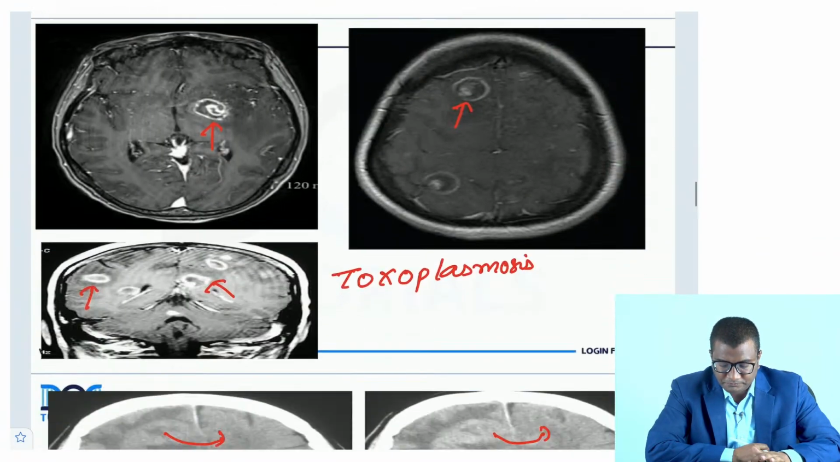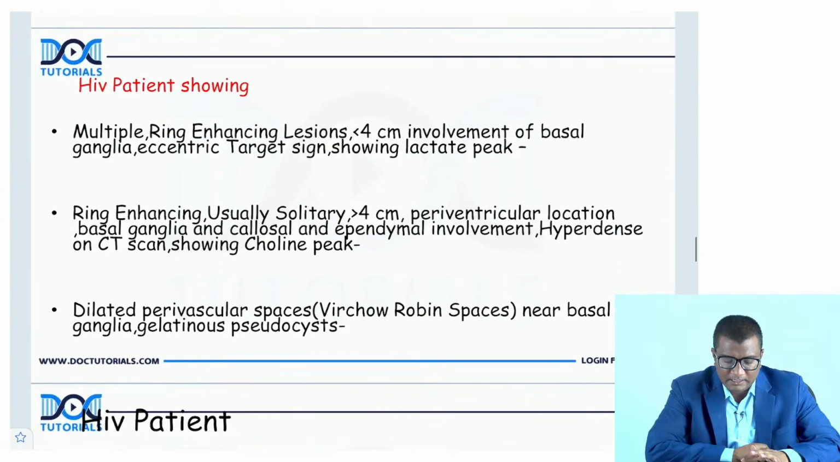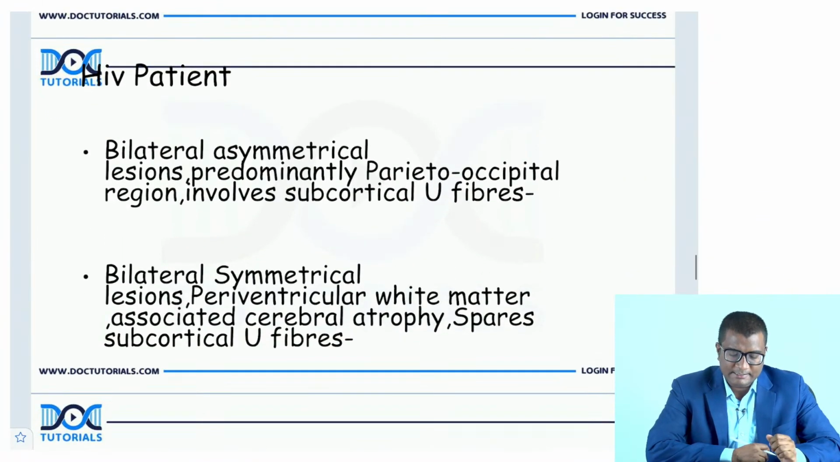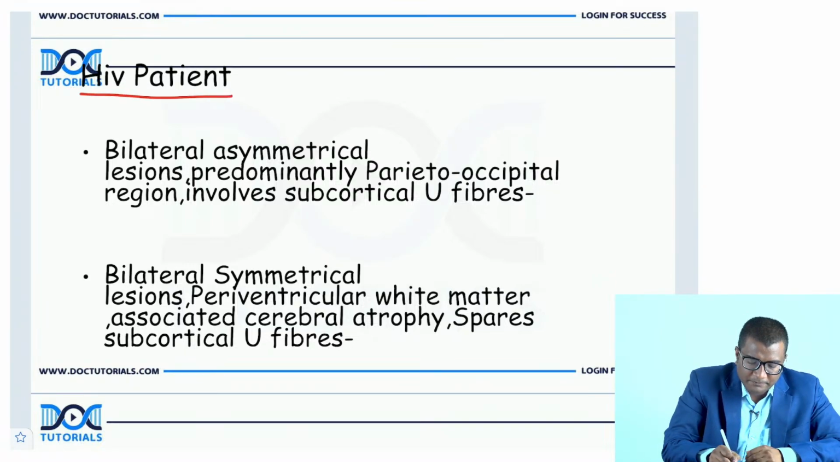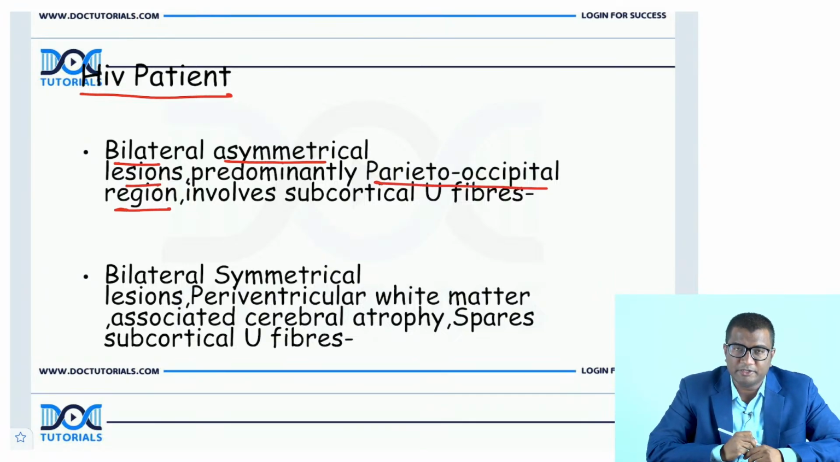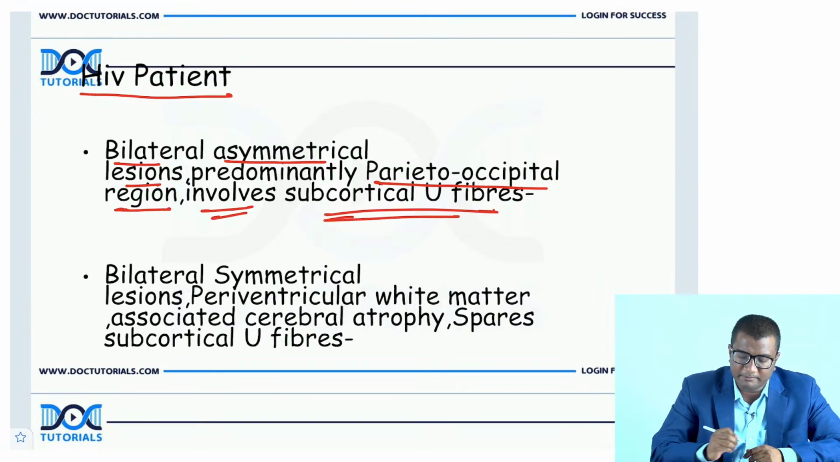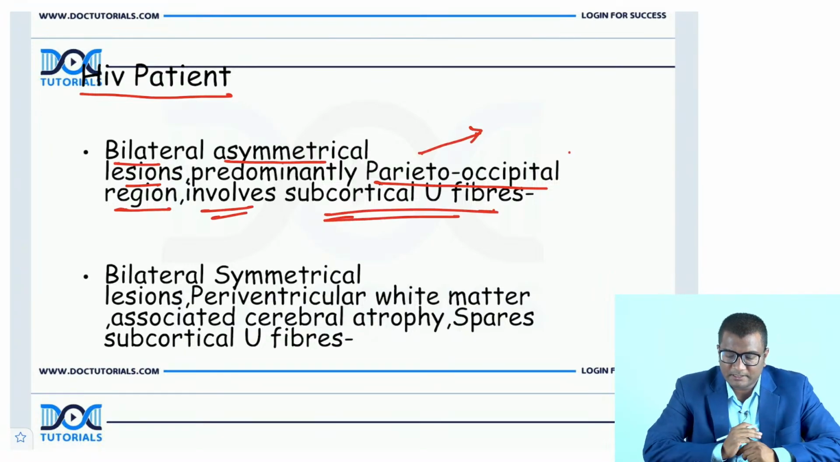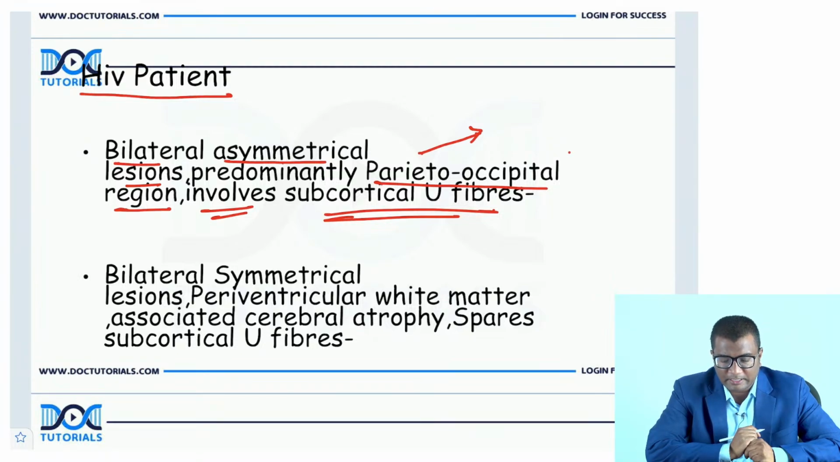Let me just ask you a few things again. Can you answer this one? An HIV positive patient who is showing bilateral asymmetrical lesions predominantly involving the parieto-occipital region, involving subcortical U fibers. What comes to your mind? Try to answer this one. An HIV positive patient showing on MRI bilateral asymmetrical lesions involving the parieto-occipital region, involving the subcortical U fibers. What is your answer?